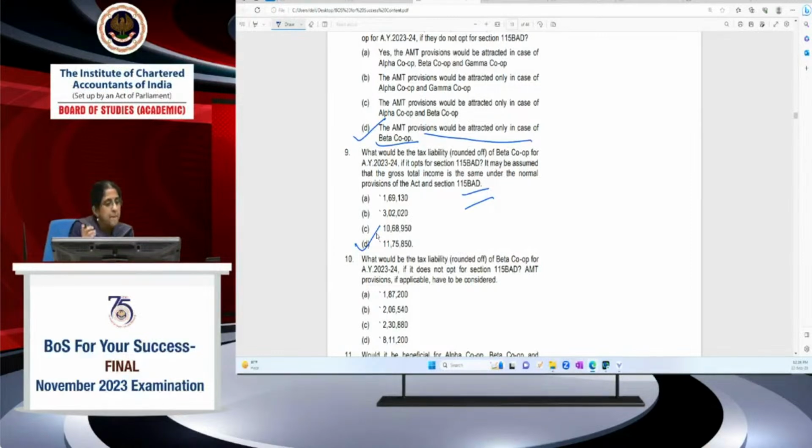Ashish, Manisha. Manisha, the weightage for international taxation, new syllabus. New syllabus you're asking, Manisha? This is for November 23. November 23 May, it's for 30 marks, it's fixed. In your new syllabus, there's no fixed marks, but more or less around 30 to 35% it will be in your new syllabus. Around that. That we will intimate you in due course of time, but it will be around this range only. Okay, is this clear? Whatever I've said so far, Ashish, Manisha, Viraj.